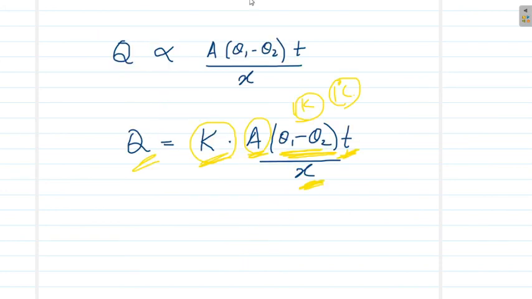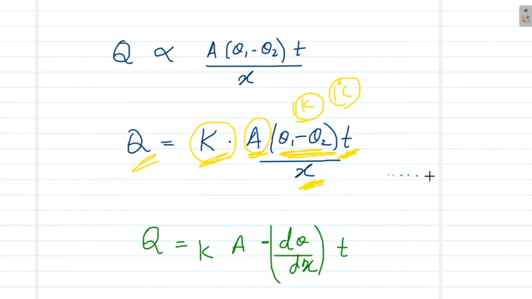So the earlier equation Q can be rewritten as K into A into d theta by dx into t. Now this d theta by dx is normally a negative quantity, because we know as we move farther away from the source of heat, temperature falls down. So theta falls down as x increases, and we can say that d theta by dx is normally a negative quantity, and to counter that negative value, we put an additional negative sign here. So we can write Q equal to K into A into minus d theta by dx into t.